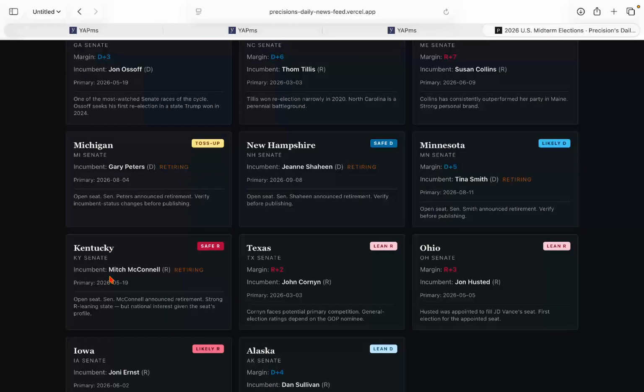And then Texas, we consider it +2. So this hasn't changed. We haven't gotten much since the last update. Lean Republican for Ken Paxton over probably. Ken Paxton, honestly, I think is just going to win by a similar amount that Ted Cruz did in 2018 against Beto O'Rourke. I just think that James Talarico is very good. He's a very good Democratic candidate, don't get me wrong. But he has some things in the past that he said that throw off some voters. And then Ken Paxton, obviously, don't get me started. He has so many flaws around him.